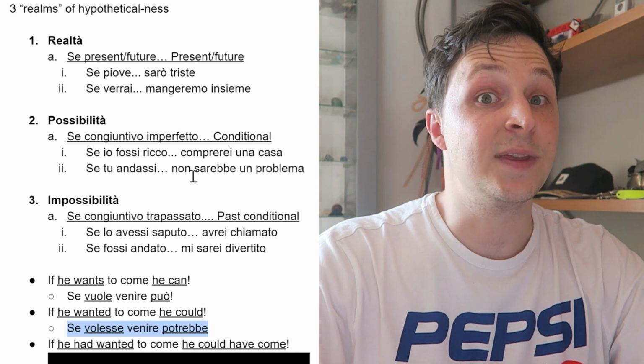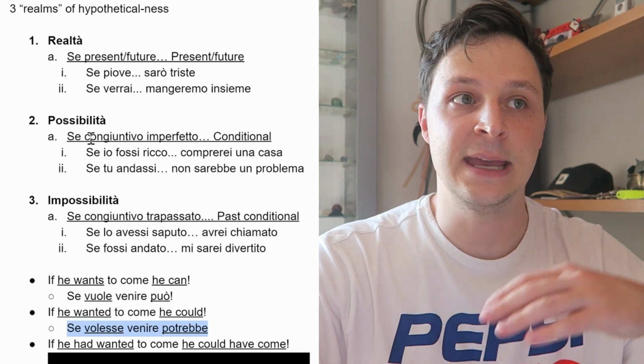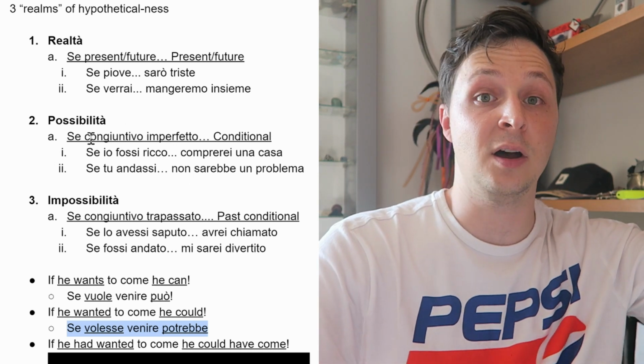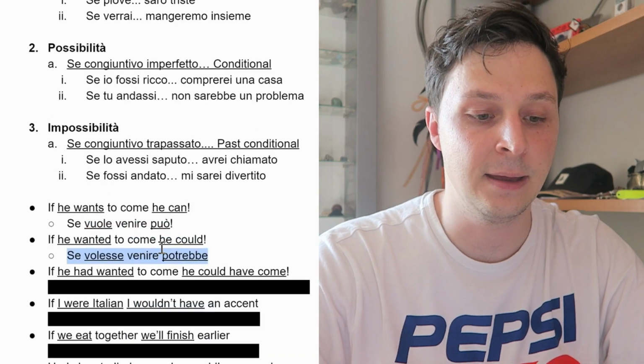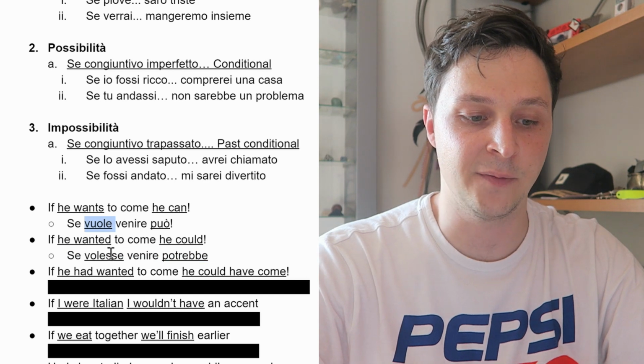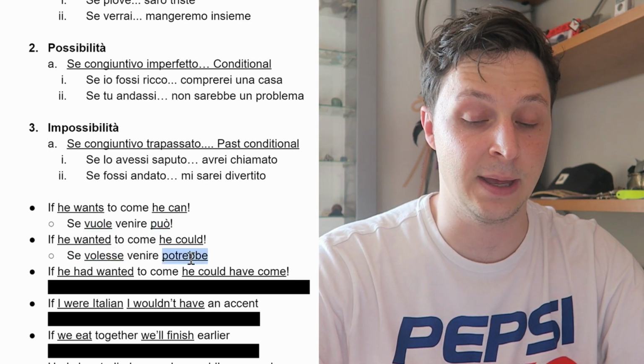Pause the video. So this sentence is the possibilità. If in the possibility he wants to come, he could come. Okay, so se volesse venire, potrebbe. So notice how volere becomes volesse, può becomes potrebbe.